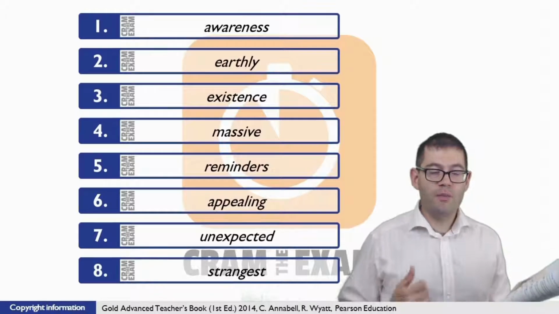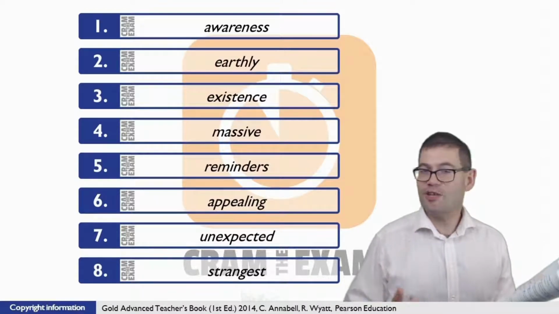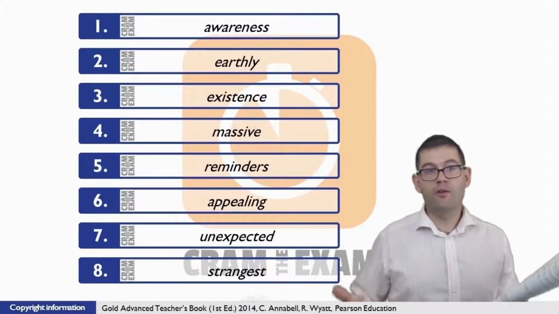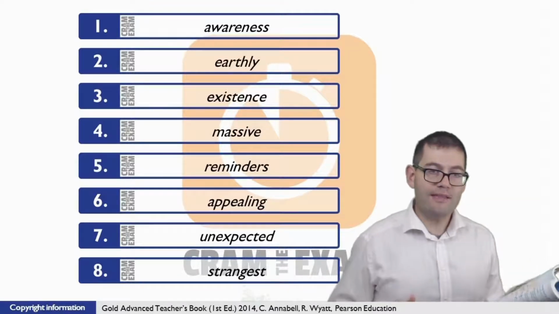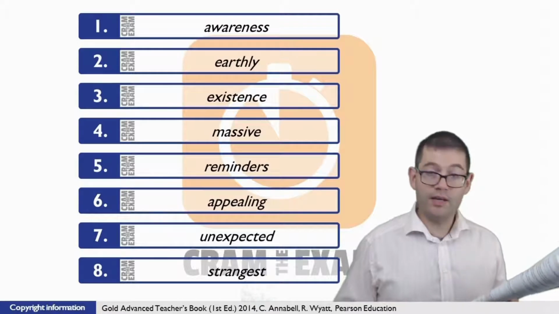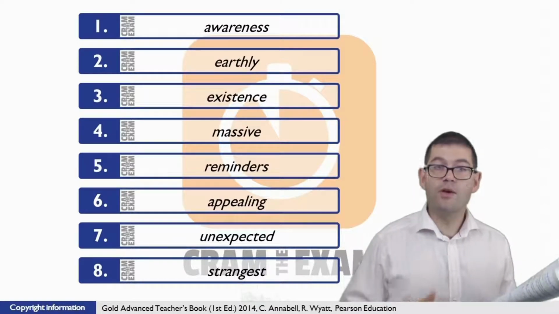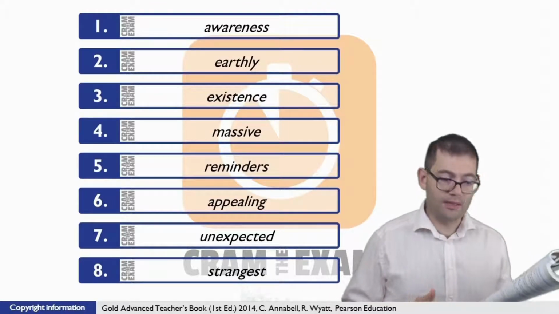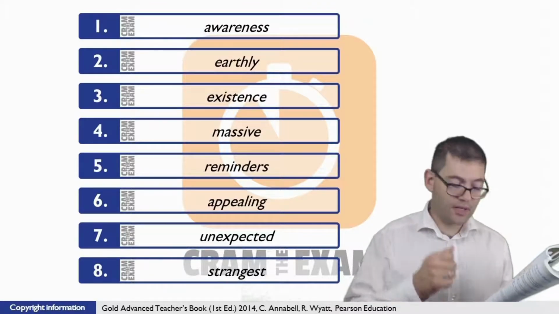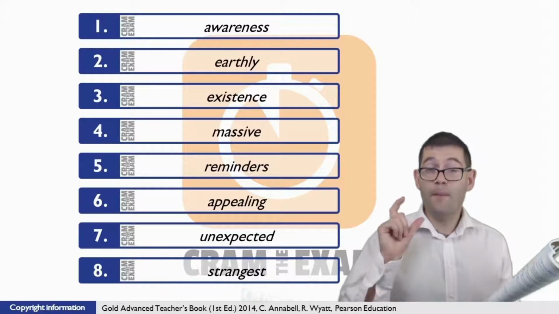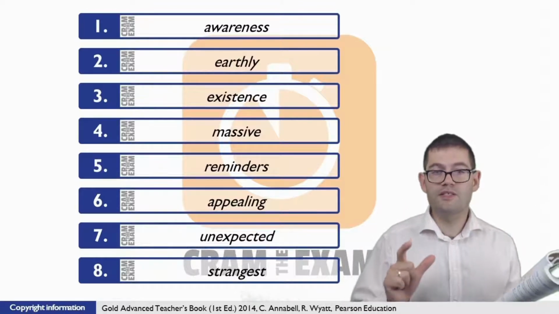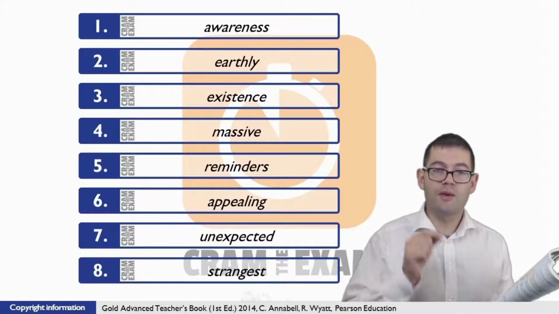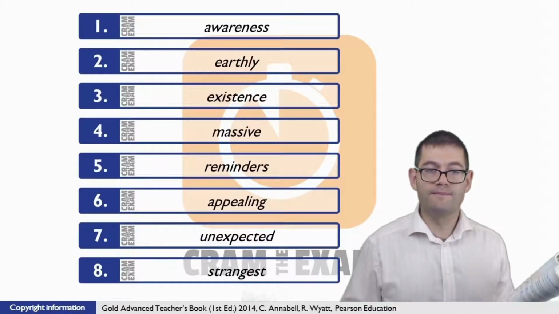Question number 5, people bought such kitsch. Kitsch is an adjective. What noun is kitsch modifying? We don't know. So we've got to create that noun. And if we have a look at the stem word, we can either create the noun reminder or reminders. Why is it the plural and not the singular? Well, that goes back to a few words before the gap, which is people. People refers to a plural sense, which means that the noun that we must choose must also be plural.